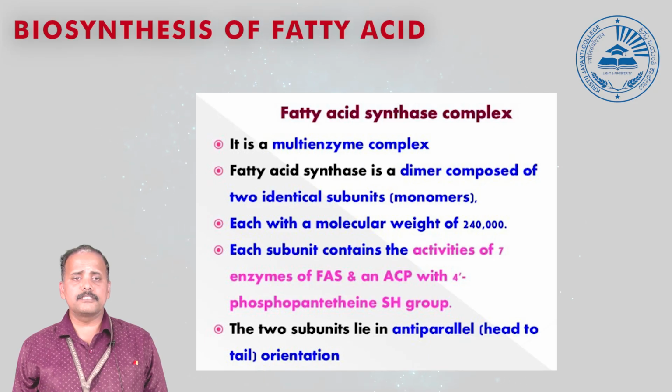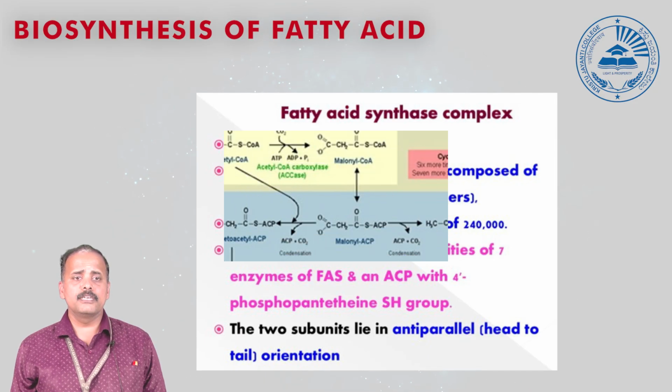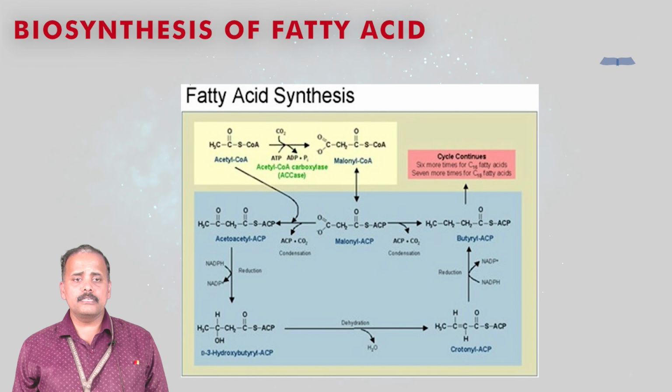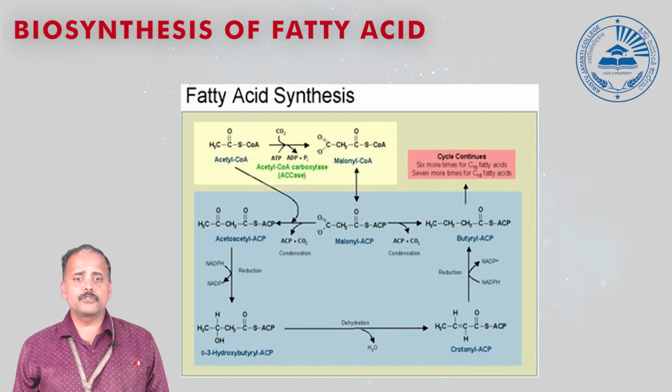Once acetoacetyl ACP is formed, it undergoes a reduction reaction which utilizes NADPH, so that acetoacetyl ACP is converted to hydroxybutyryl ACP. Hydroxybutyryl ACP undergoes dehydration, and is converted to crotonyl ACP.